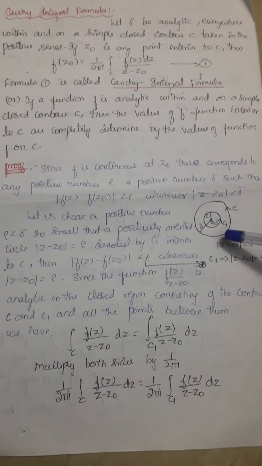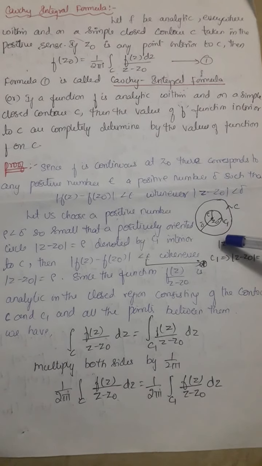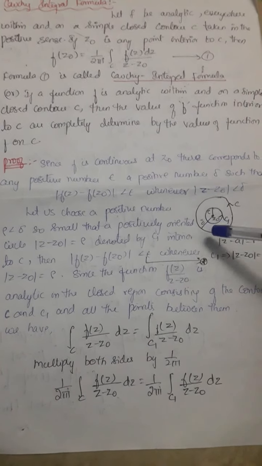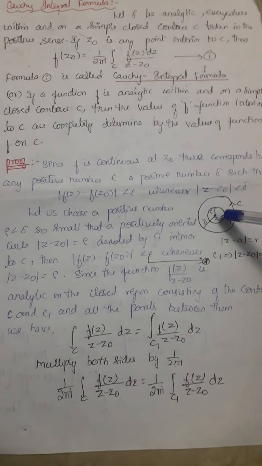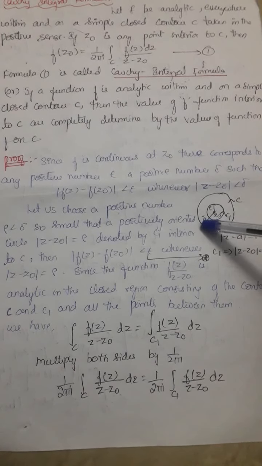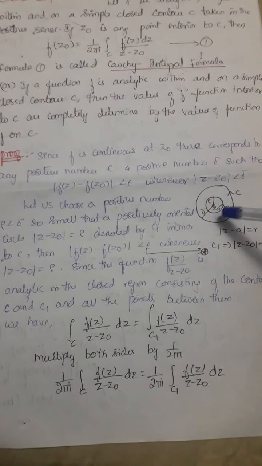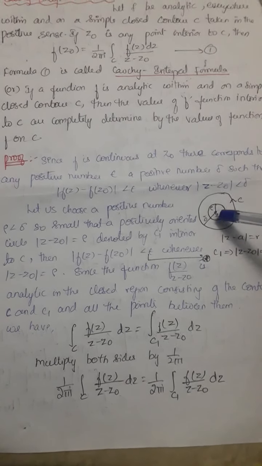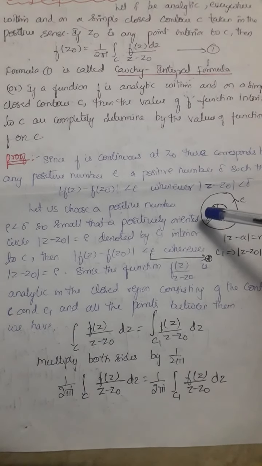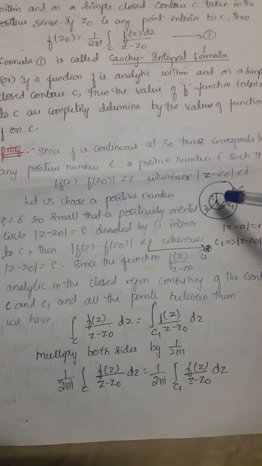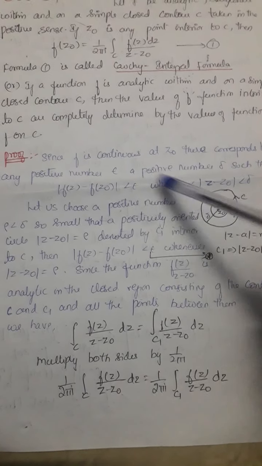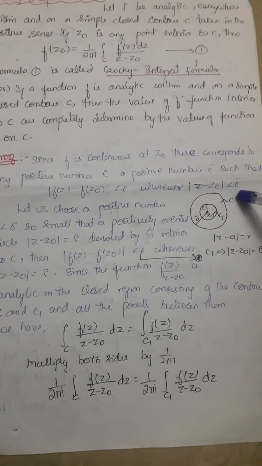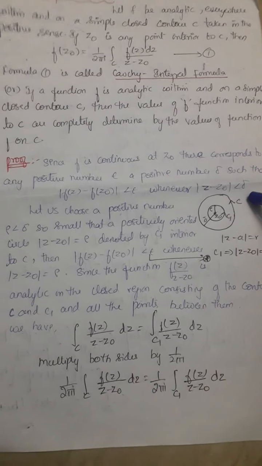Since f is continuous at z0, corresponding to any positive number epsilon, a very small number, there is a positive number delta such that, for z any interior point lying in this contour, the modulus of f of z minus f of z0 is strictly less than epsilon whenever the distance modulus of z minus z0 is less than delta. This is the basic definition of continuity.